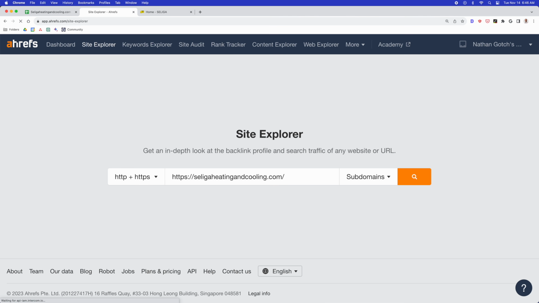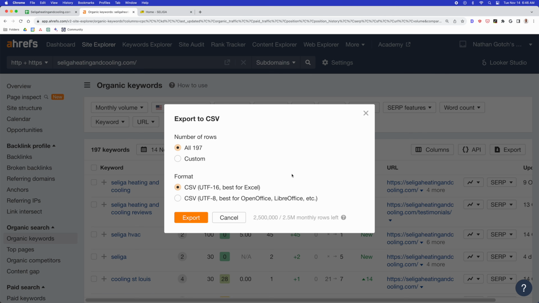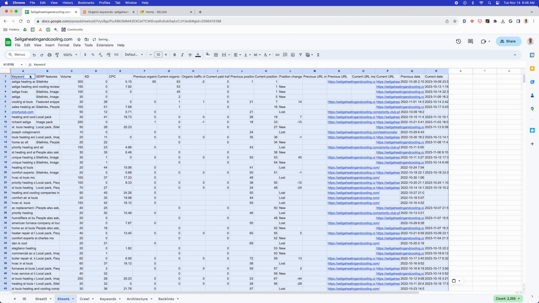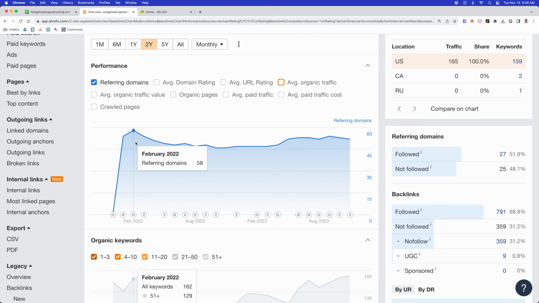So run their website through Ahrefs Site Explorer and go to the organic keywords. Then I'll export this entire list of keywords and add it to the Google Sheet. So there are a couple things that stand out right away. First, the site has a DR of 7, which is very low, and this immediately implies that we'll need to conduct a link building campaign.